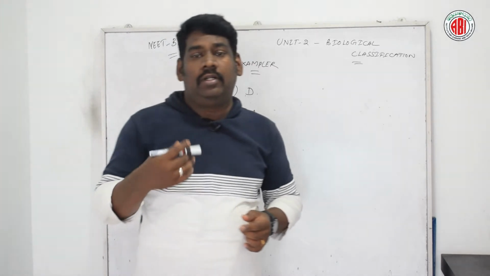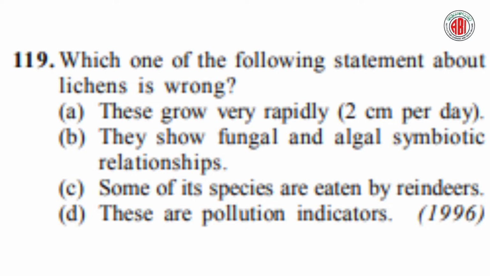Now let us go for the next question. Which one of the following statements about lichens is wrong? These grow very rapidly, 2 centimeters per day. They show a fungal and algal symbiotic relationship. Some of its species are eaten by reindeer, and these are pollution indicators. So let us see the right answer for this question.